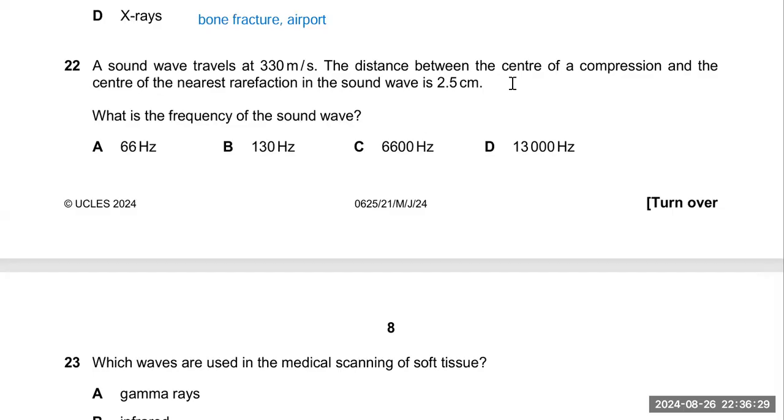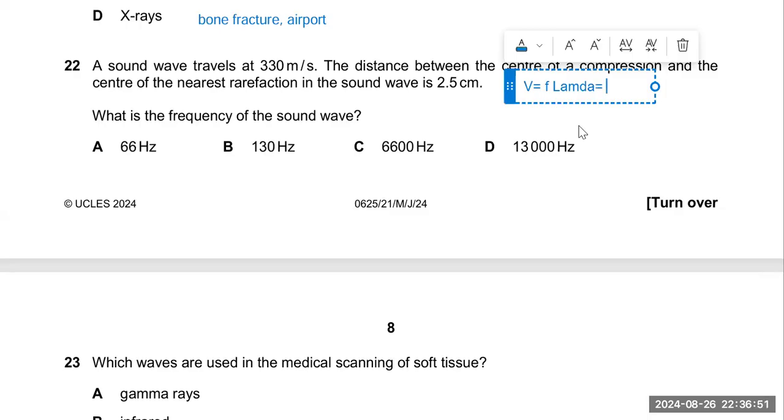Okay, so wavelength, just wait. V is equal to F lambda.